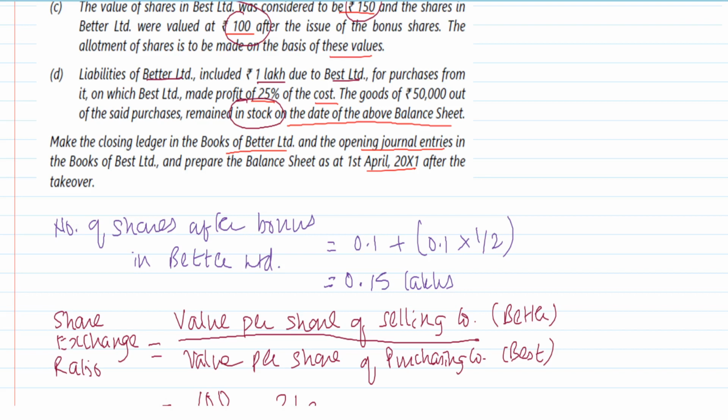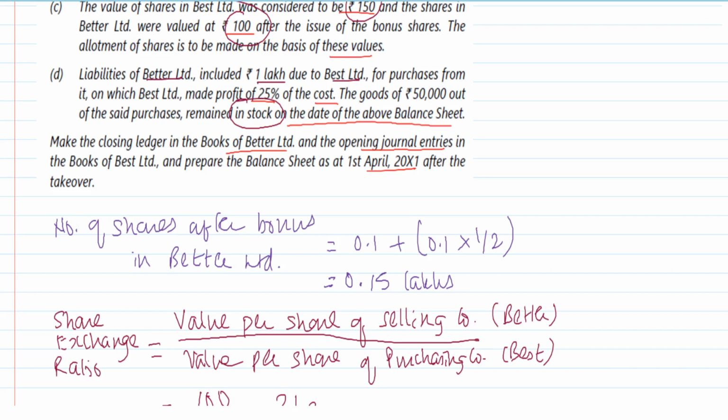Now Best and Better have become a single company. Now you cannot sell to yourself and book profit. So earlier there was no problem. There were two separate entities, and if there are two separate entities, they will do transactions with each other. One company will book profit. Everything is fine. But the moment the two companies become a single company, you cannot sell to yourself.